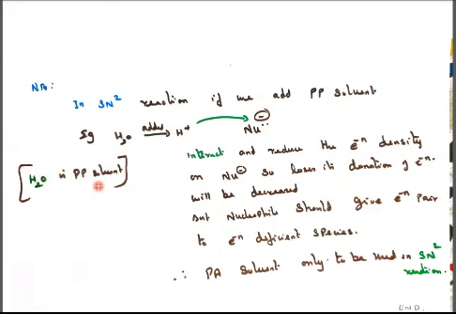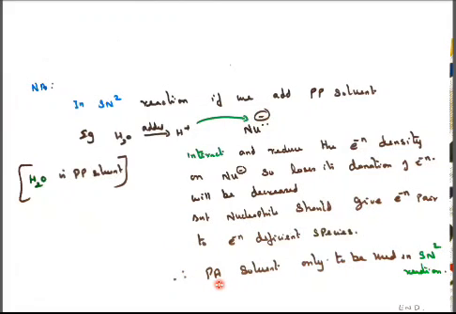Water is a polar protic solvent, so it cannot be used for the SN2 reaction because of the interaction of this hydrogen, the electron density on the nucleophile is lost, and the donation of electrons decreases. But the nucleophile should give an electron pair. So the electron deficient species of water will take up this electron. So polar aprotic solvent only is to be used in an SN2 reaction, not polar protic solvent. If we use polar protic, it decreases the electron density.